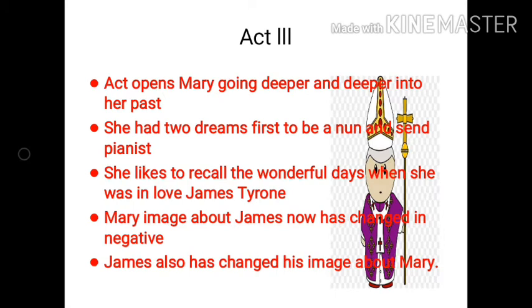She likes to recall the wonderful days when she was in love with James Tyrone. So Mary's image of James has now changed to negative because now she thinks that her husband is a miser. He sent her to a cheap quack. So that's why now she doesn't like her husband, because her husband is not a good person. James also has changed his image of Mary. Now he thinks that his wife Mary will not change her habit of taking drugs. So that's why he has changed his mind against his wife. He also doesn't like his wife.